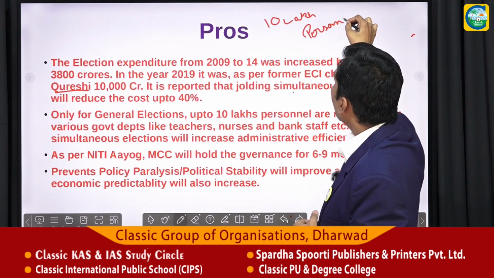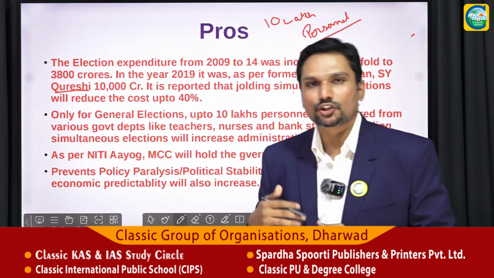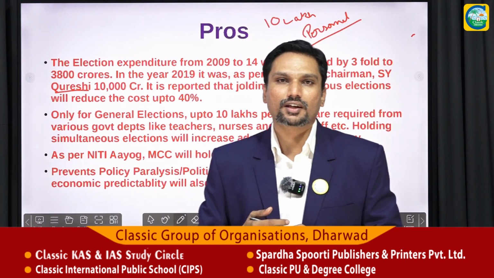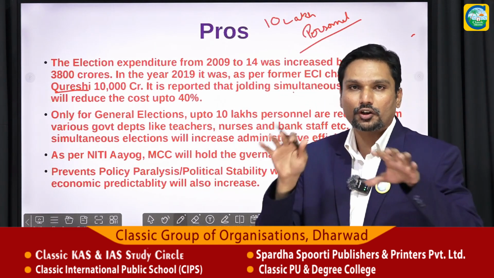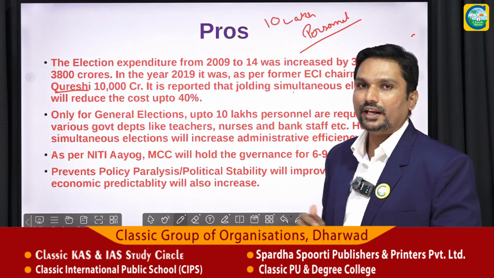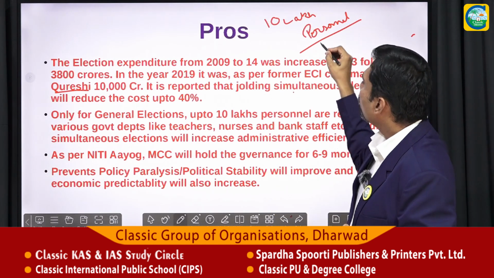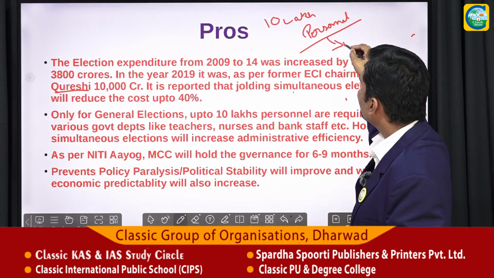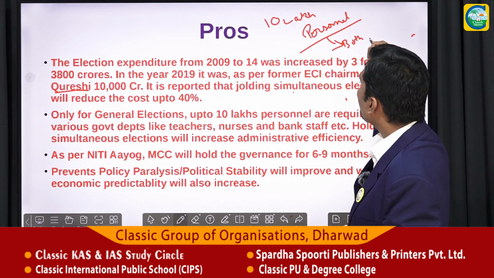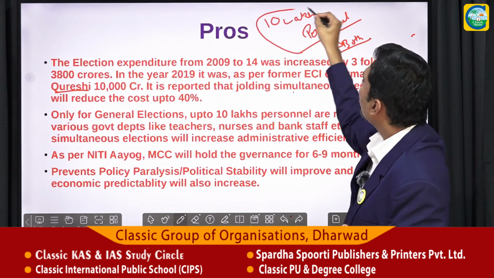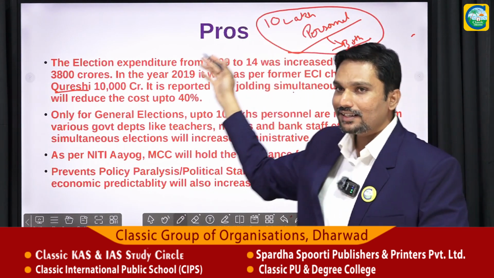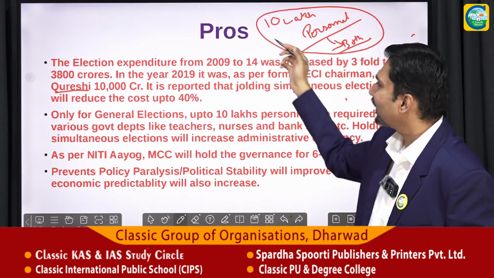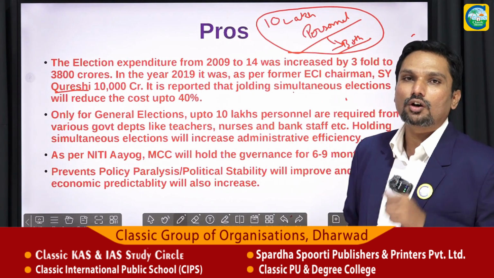When I say personnel, they include election officers, returning officers, and the security required to conduct those elections, as well as polling officers, booth level officers. All these officers across the country required to conduct the general election number 10 lakhs. And these 10 lakh people are all government employees.